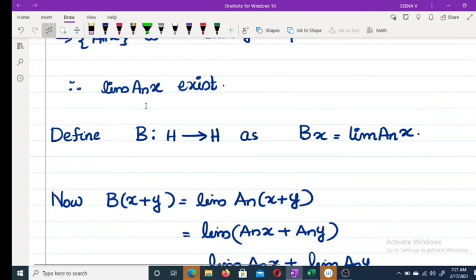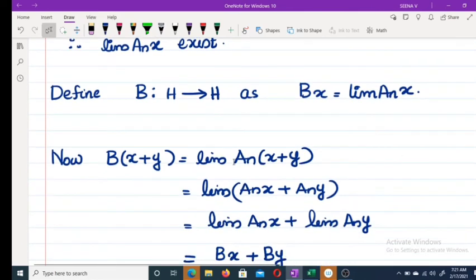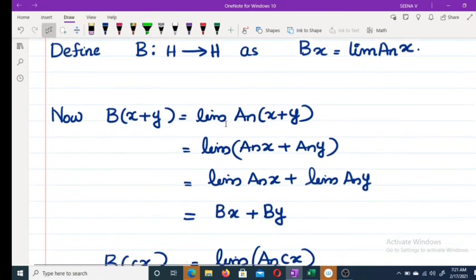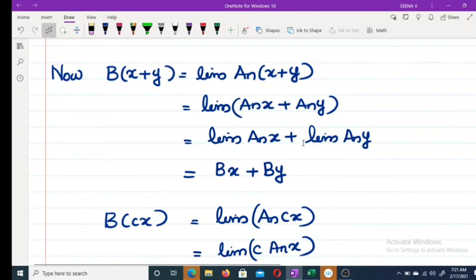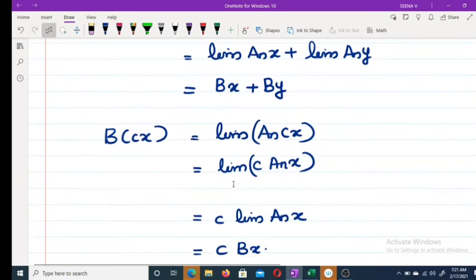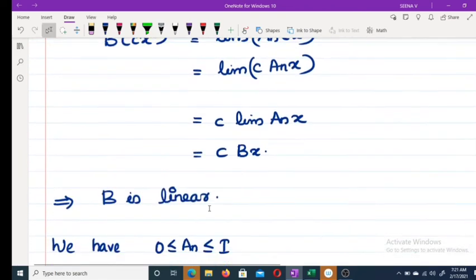Clearly x belongs to H and A_n x belongs to the range, so that means the limit also exists in this range. So we are denoting Bx as limit A_n x. Now what about B(x plus y)? Limit A_n(x plus y) is limit A_n x plus limit A_n y, and that's equal to Bx plus By. Similarly B(cx). So B is also a linear operator.